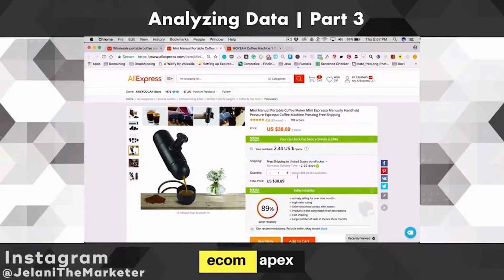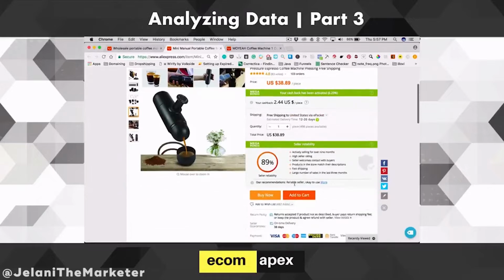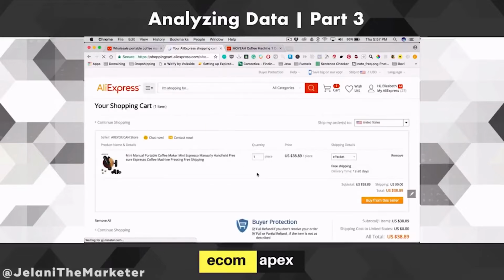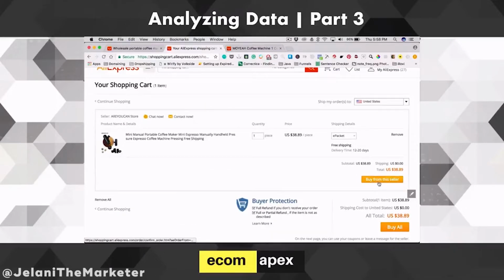So all we have to do, right, is click on the variant that you want to order, if there's a variant. There's no variant here, so we don't have to do that, but make sure that it says e-packet. United States via e-packet, that's good, $38. Yep. So we're going to add this to cart, okay? And then we're going to view shopping cart. And now we're going to place buy from this seller.